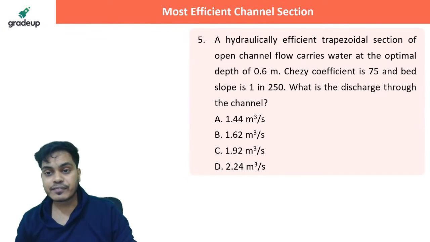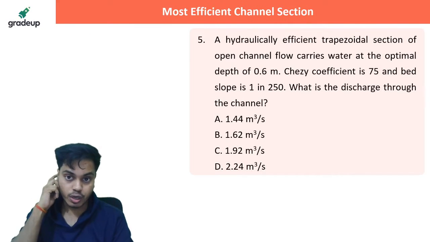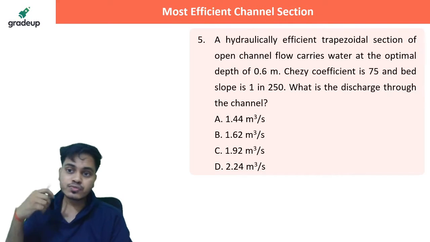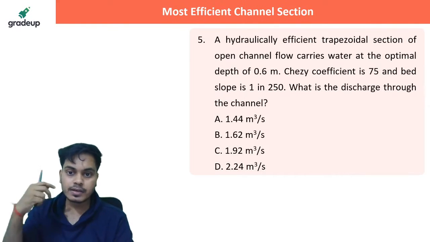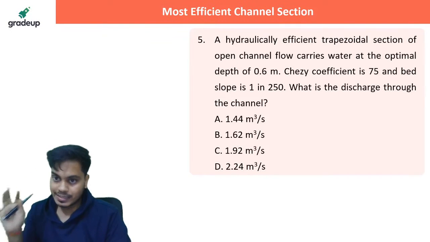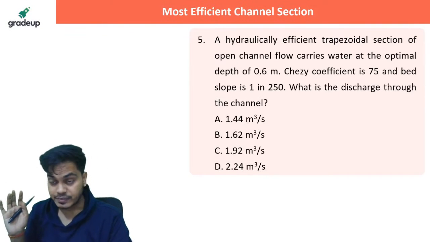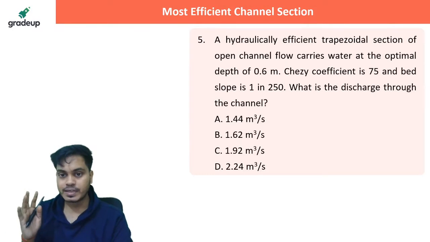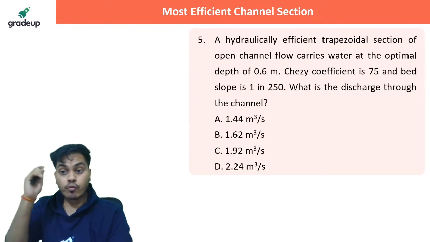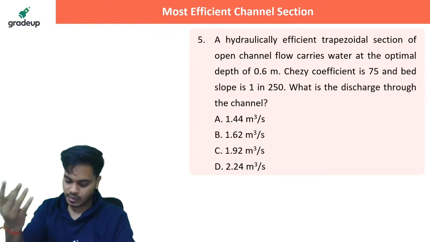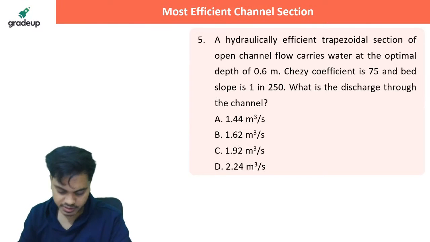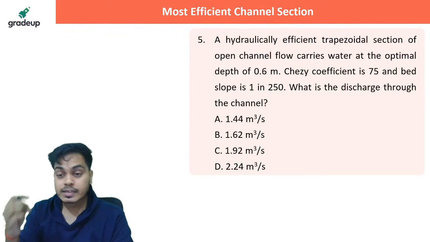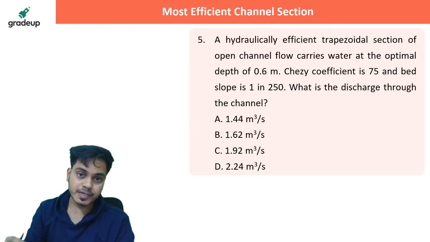A hydraulically efficient trapezoidal section of open channel flow carries water at an optimal depth of 0.6 meter. Chezy's coefficient is 75 and bed slope is given as 1 in 250. What is the discharge through the channel? Sir, answer please. Very good, Kenneth. Correct answer. Kindly please let me know the answer for this particular question now.